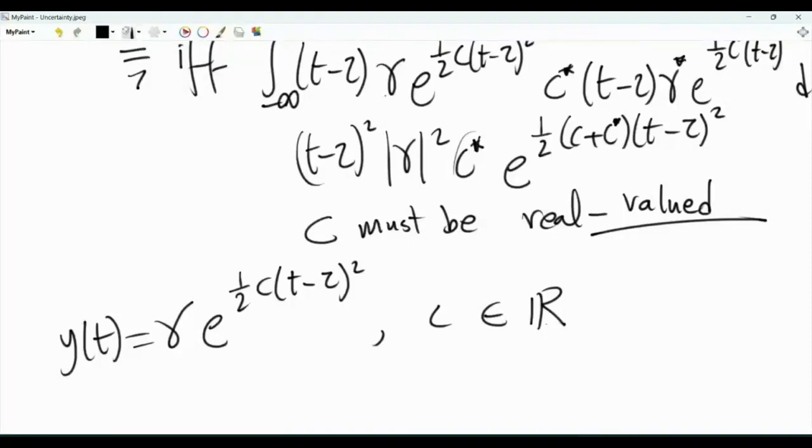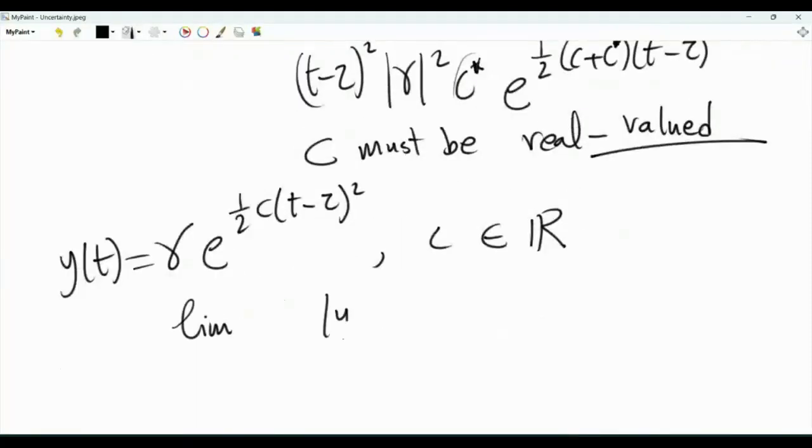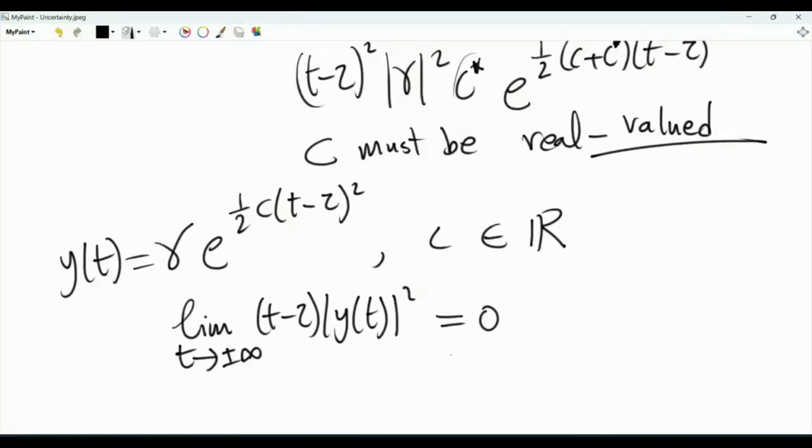What else can we say? Note that we assumed that the magnitude squared of y of t decays towards 0 as t tends to plus or minus infinity. To be specific, we assume that the limit as t tends to plus or minus infinity of (t minus tau) times the magnitude squared of y of t is equal to 0. So if c is 0, or if c is positive, the function y of t will explode as t tends to plus infinity, or if t tends to minus infinity.